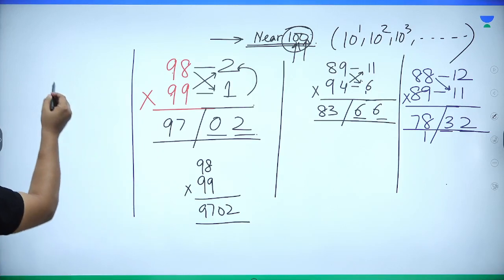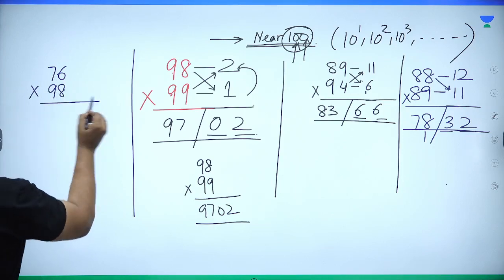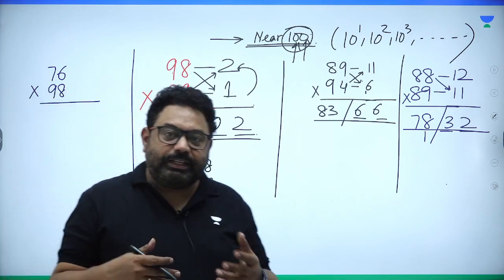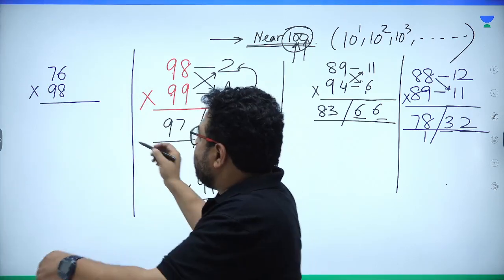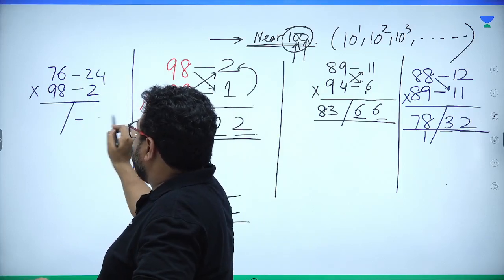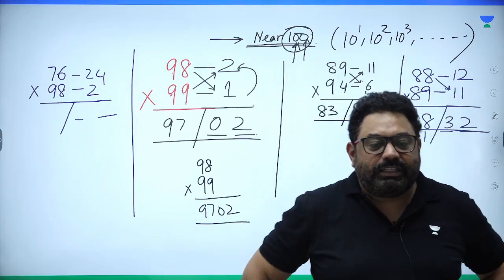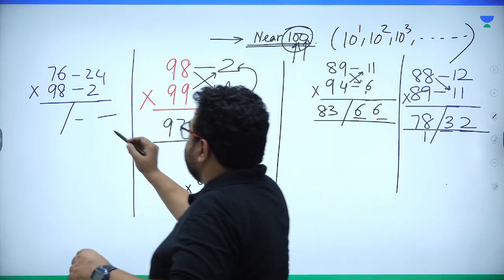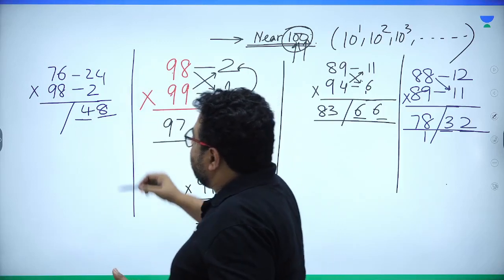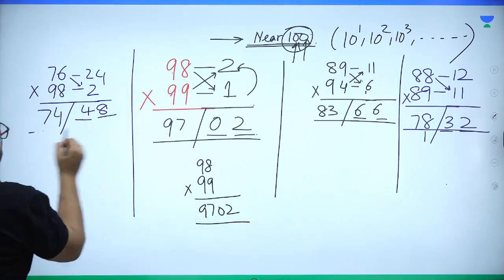I may ask you, what is 76 into 98? So either you can try it with the cross multiplication method, or you say, sir, this is 2 less and this is 24 less than 100. See, 2 less than 100 and 24 less than 100. And what is 2 times 24? It is 48. 2 times 24 is 48, and then what is 76 minus 2? 74. So your answer is 7448.